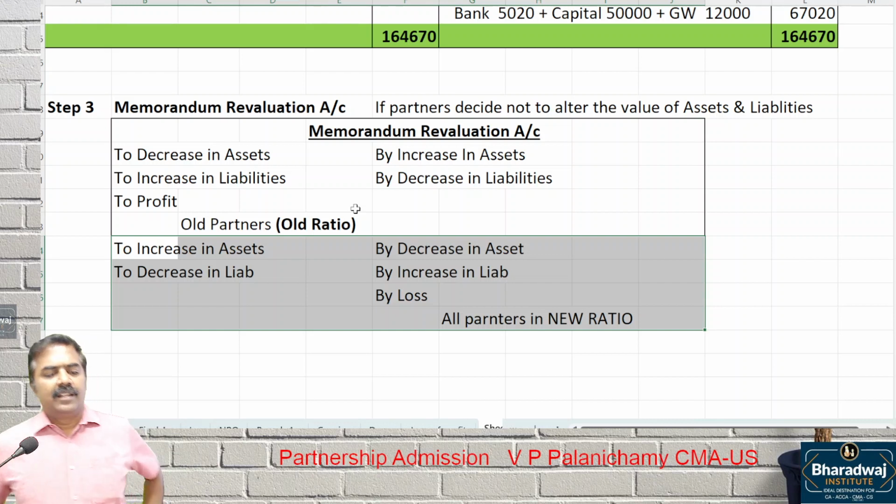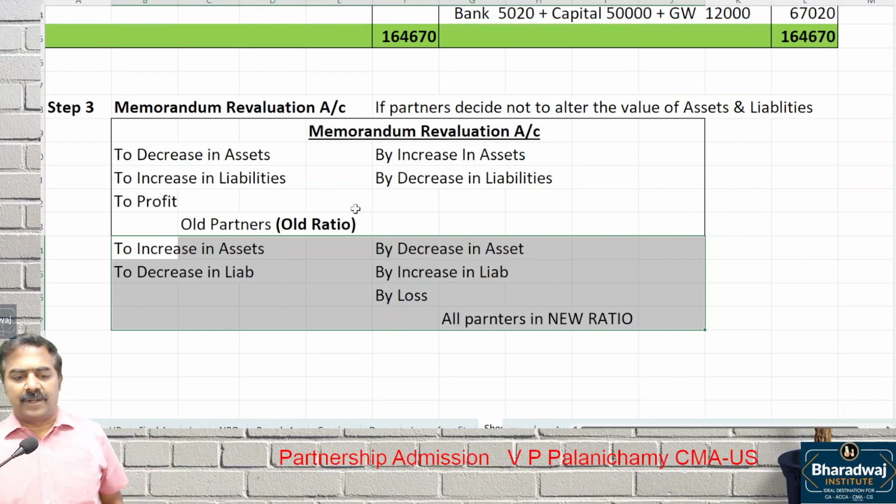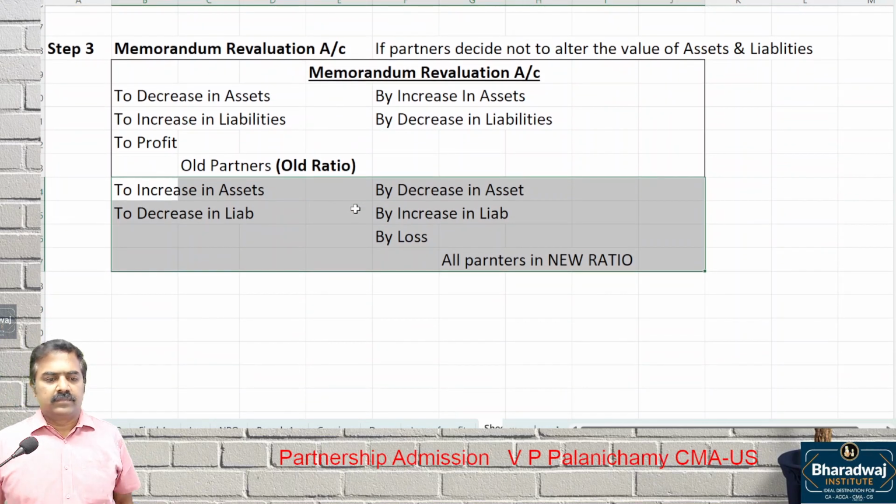Memorandum revaluation account. Please write the theory. Memorandum revaluation account.